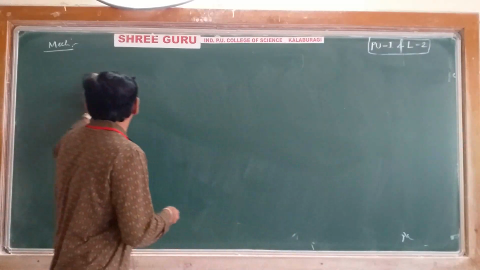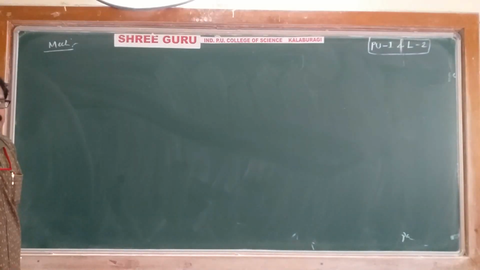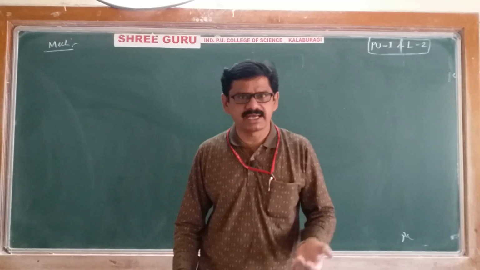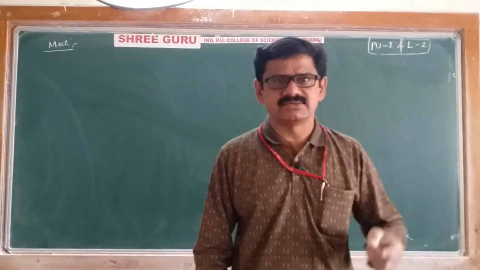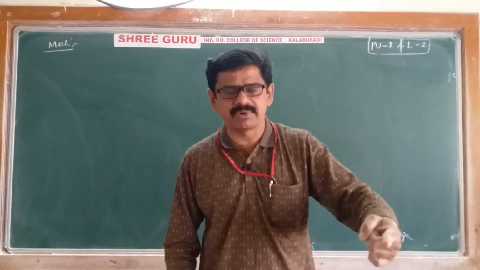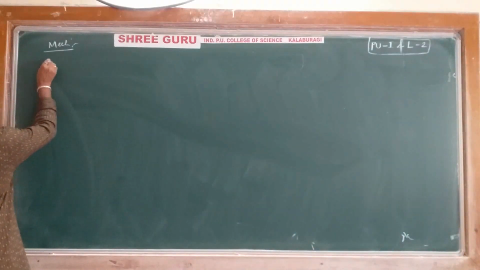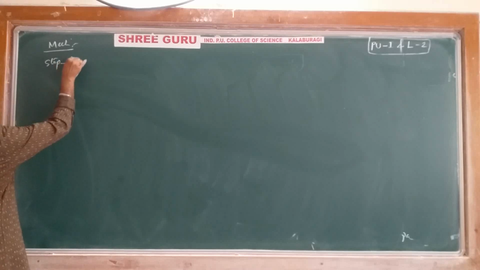Now it again follows three steps. The names of the steps are different because it is a free radical addition: chain initiation, chain propagation, and chain termination. First I will write step 1, chain initiation.